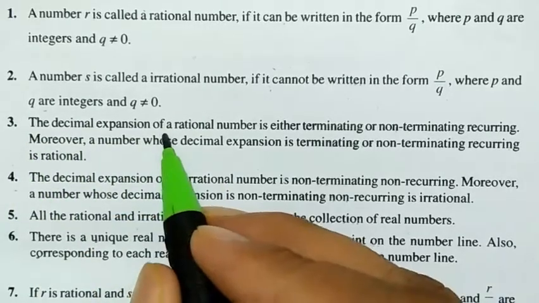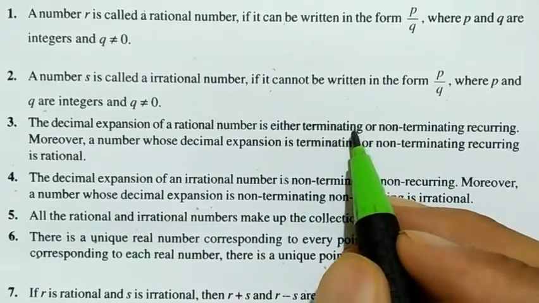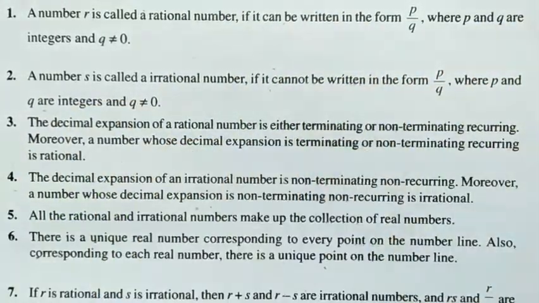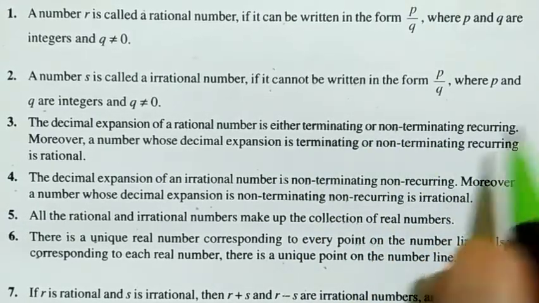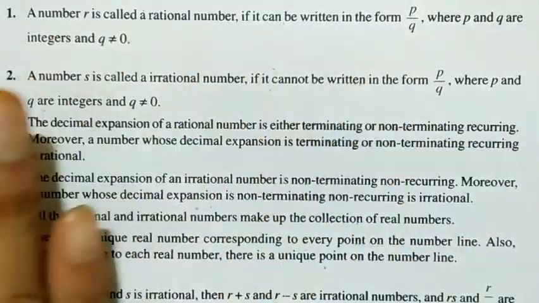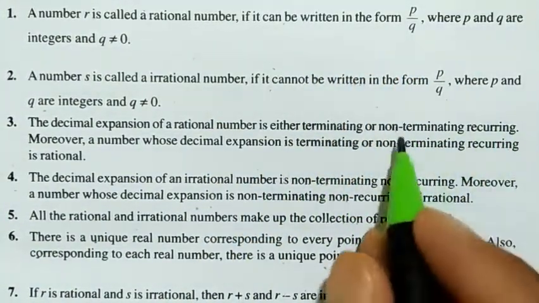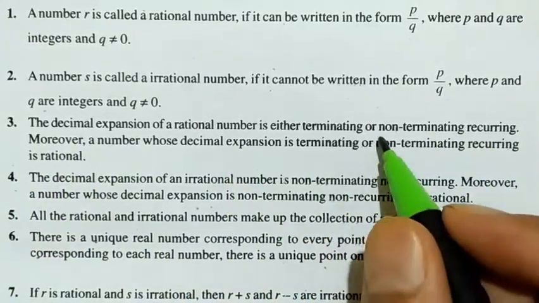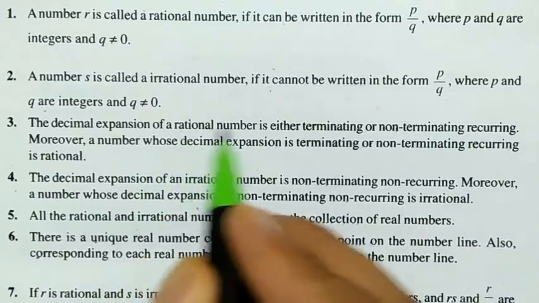Third point: the decimal expansion of a rational number is either terminating, meaning it ends at a particular point, like 2.34, after which there are no non-zero digits, or non-terminating recurring. Non-terminating recurring means like 1 by 3, where we get 0.33333. It's non-terminating, going on infinitely, but the digits that come are only 3s, meaning they repeat. So the decimal expansion of a rational number is either terminating or non-terminating recurring.